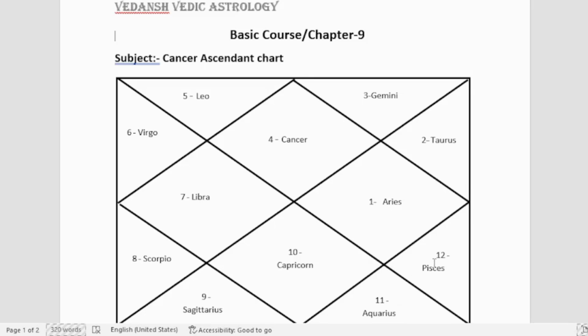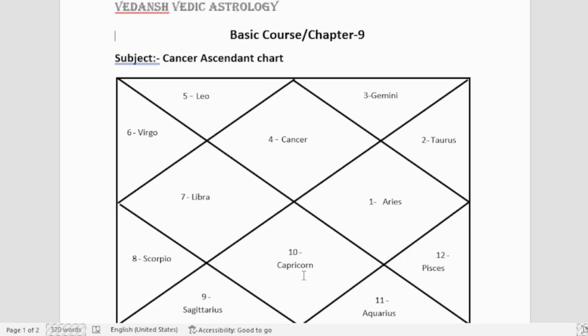We have discussed the 9th house, 10th house and 11th house lords. So here what we have learned is that the benefic planets are Moon, Mars and Jupiter. The neutral planet is Venus, and yes, Venus is neutral, and the malefic planets are Mercury and Saturn.